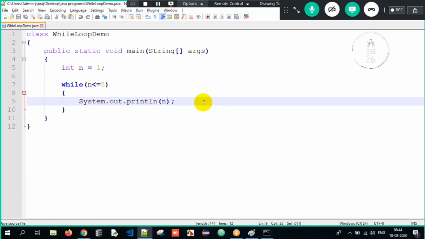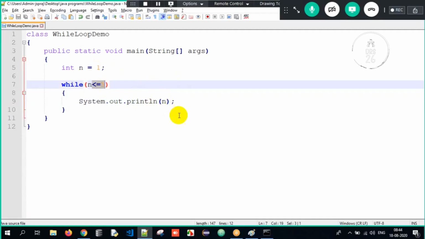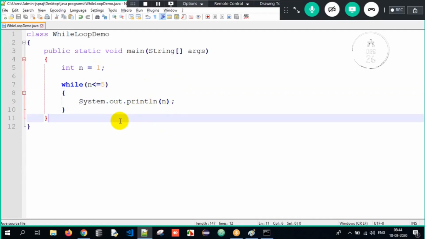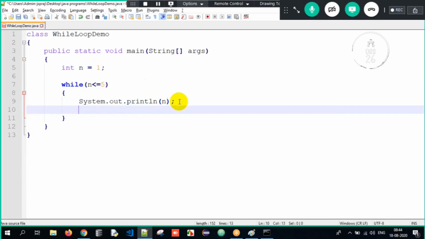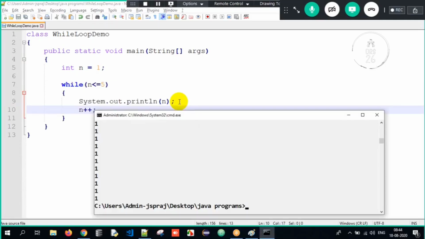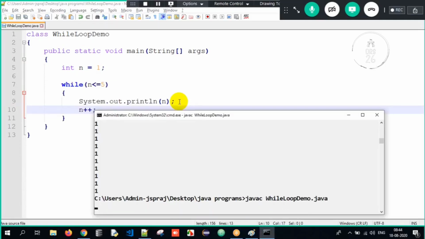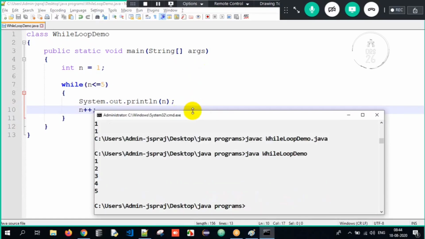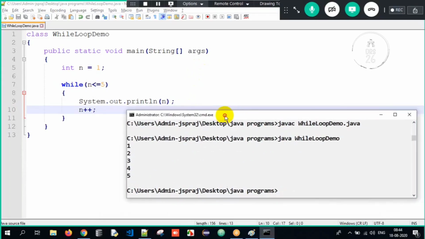Why? n value is 1 for the very first time and n is lesser than or equal to 5. Yes, it's true, so 1 will get printed. Again it goes back, 1 is less than or equal to 5, so 1 gets printed again. It keeps on looping because there is no endpoint at all. To make it efficient, I just add one statement: n plus plus. When I add n plus plus, it means I am incrementing it. So now when I compile and interpret my Java program, I get the output in the proper way.